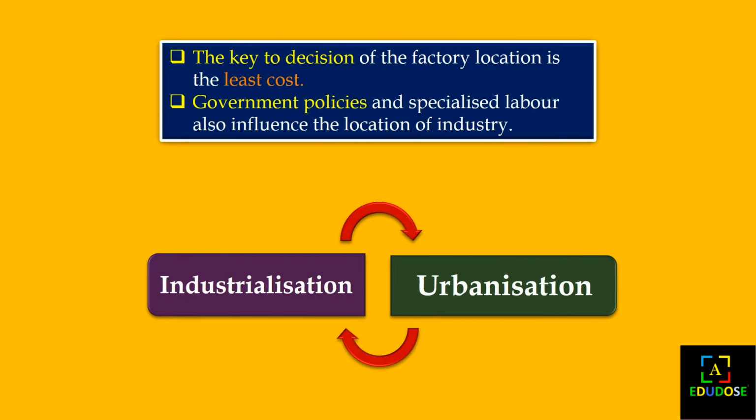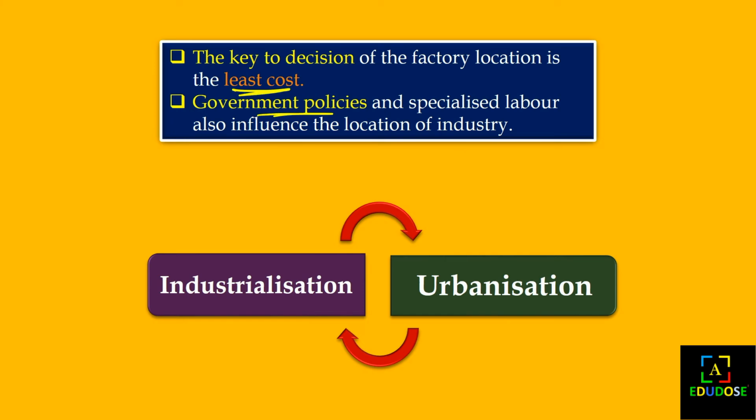So the components that influence the industrial location are not really possible to find all at one place. So manufacturing activities tend to locate in the most appropriate places where all the factors of industrialization are either available or arranged at a low cost. You can see that the main key decision to locate a factory is the least cost.